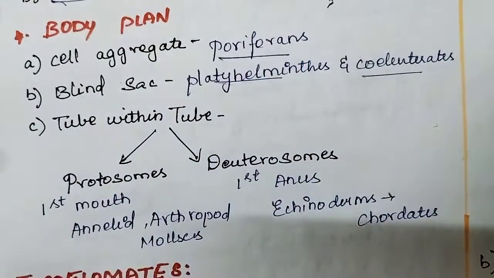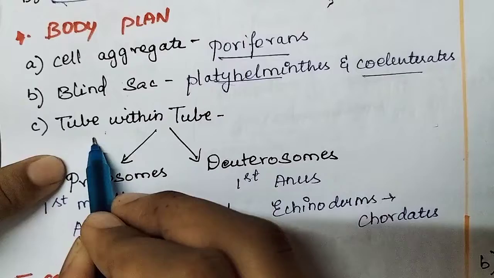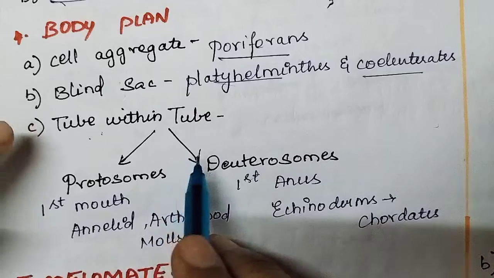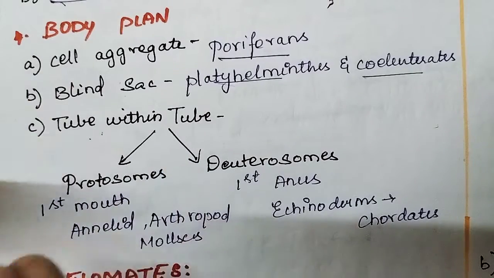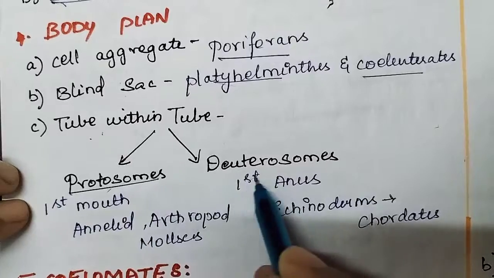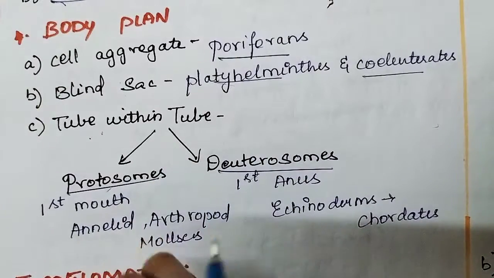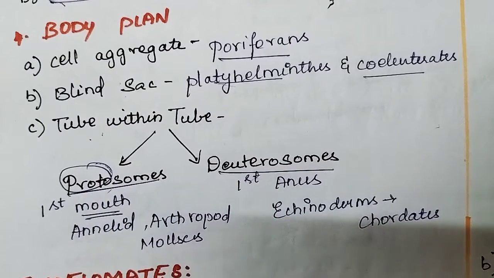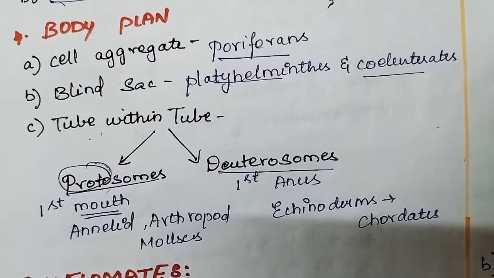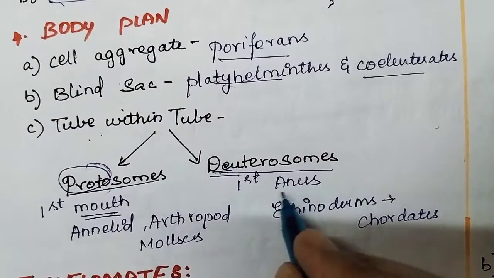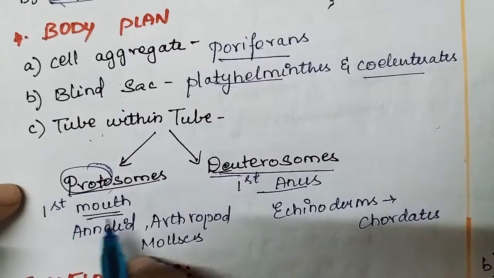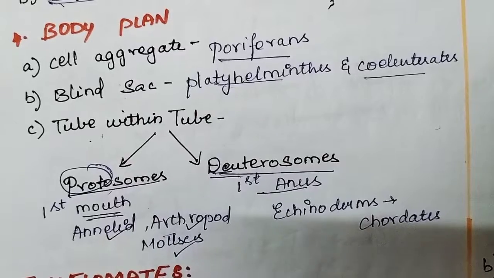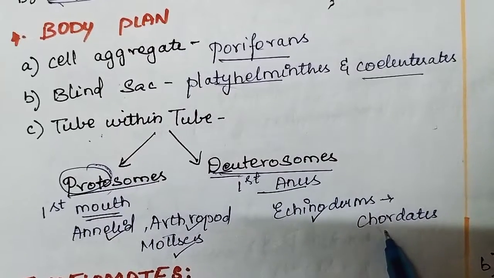Next, tube within tube plan. Tube within tube plan means one mouth and a separate anus is present. Okay, so in this tube within tube plan itself, we have two divisions. What are they? Protostomes and deuterostomes. Protostomes means first the mouth is formed. Deuterostomes means second the mouth is formed, so first the anus is formed. So first mouth is formed in what organisms? Annelids, arthropods, mollusks, echinoderms and chordates.